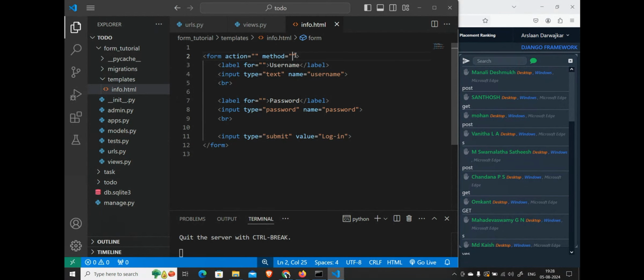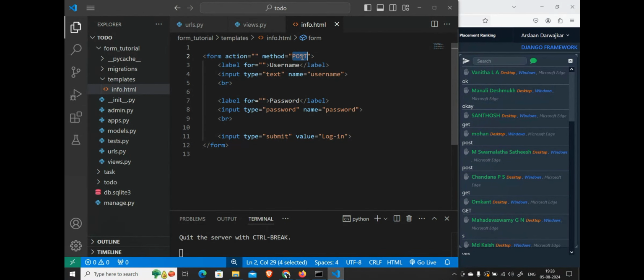If I want to implement something else, then I have to write this method attribute, and in it I will pass post. I suggest writing post in capital letters instead of small letters. It is better and much more beneficial when you are getting it in your views.